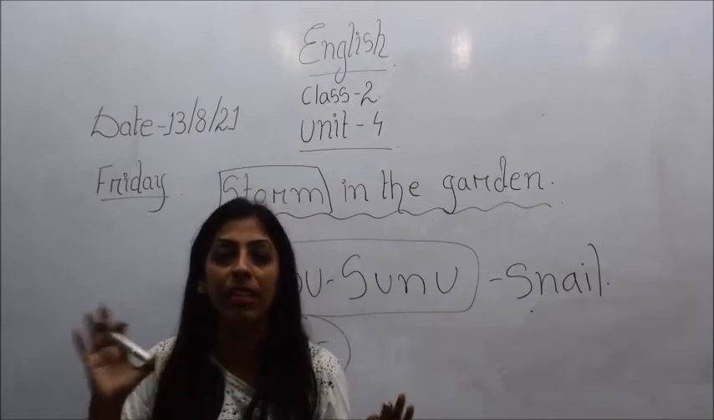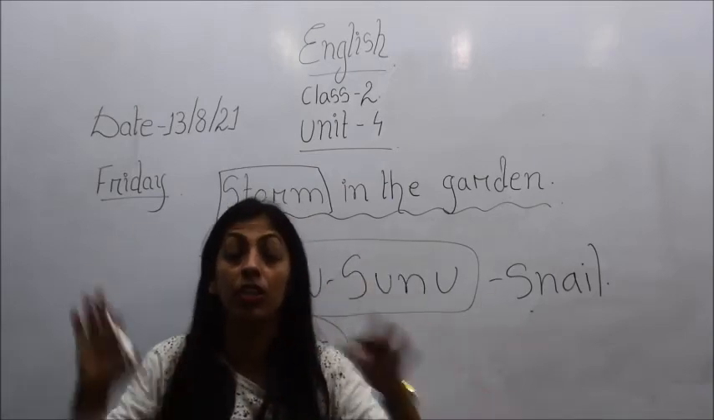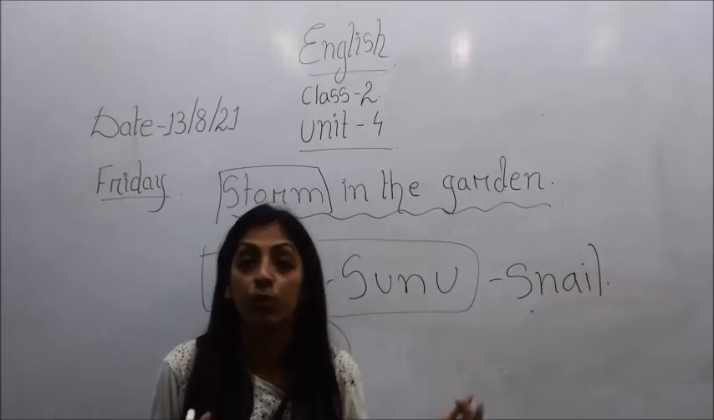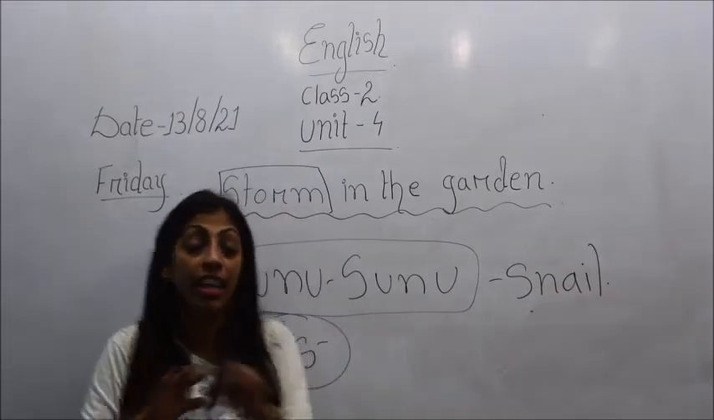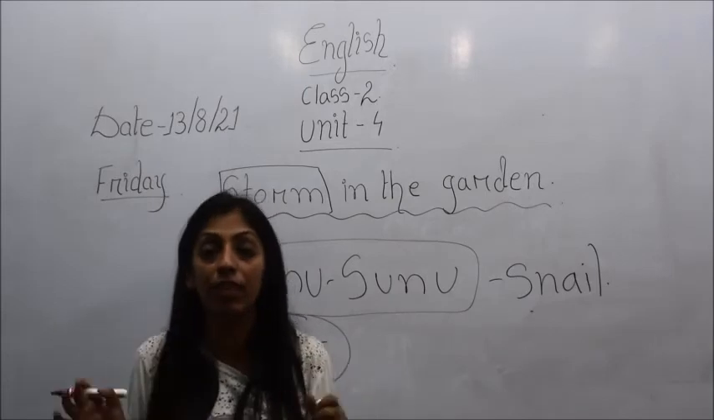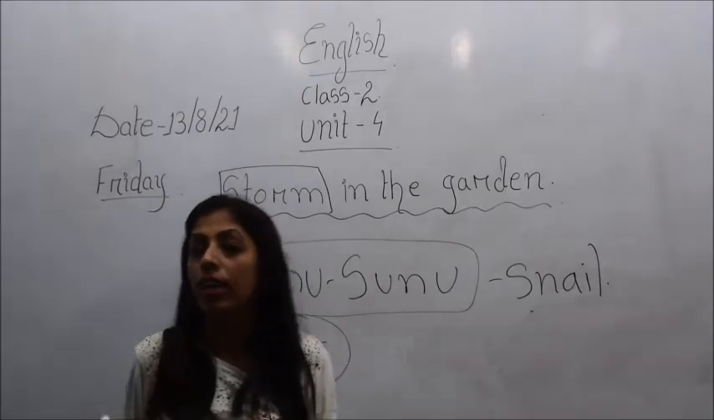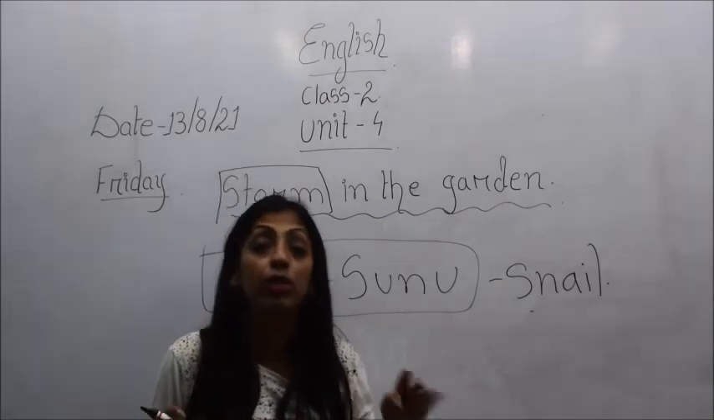So when the storm occurred, the environment became completely dark. The dark clouds, the black clouds, were approaching. Then Sunu left everything. He left playing with his friends, the ants. And what did he do? He hurried back home to his mother.